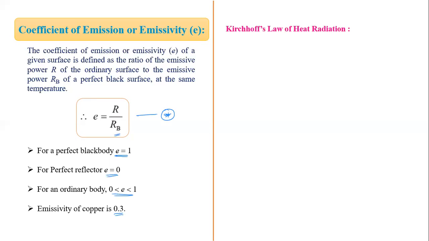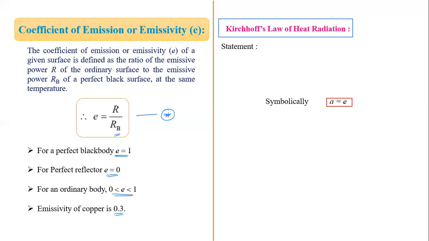Now, after this coefficient of emission, the next article is Kirchhoff's law of radiation. What is Kirchhoff's law? Mathematically, Kirchhoff's law can be written like this: A is equal to E. This is the mathematical statement of Kirchhoff's law. At a given temperature, means the temperature must be constant, A is equal to E. Here A is the coefficient of absorption, E is the coefficient of emission, and both are equal at a given temperature. This is Kirchhoff's law of radiation.